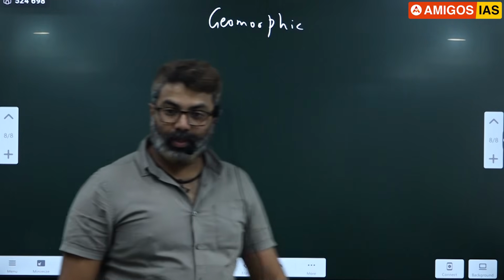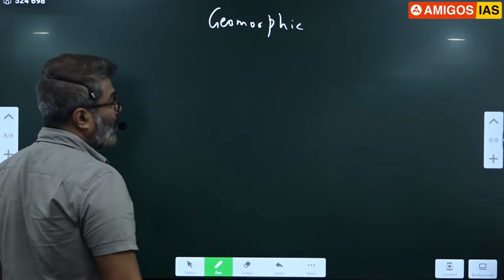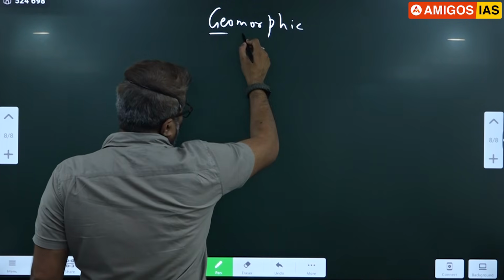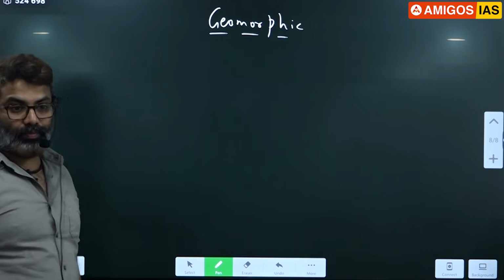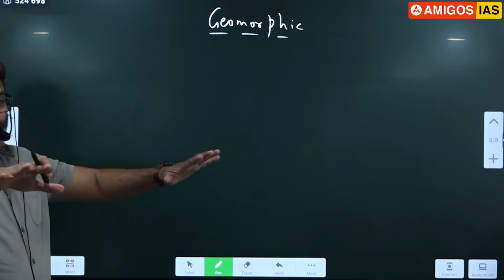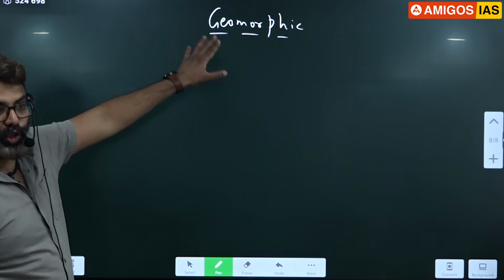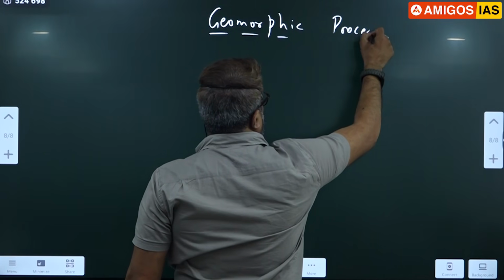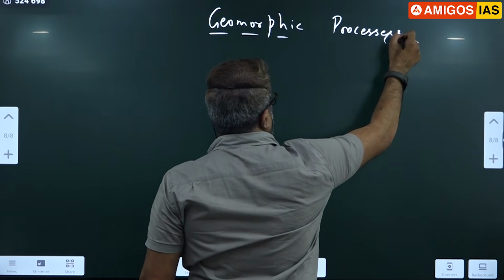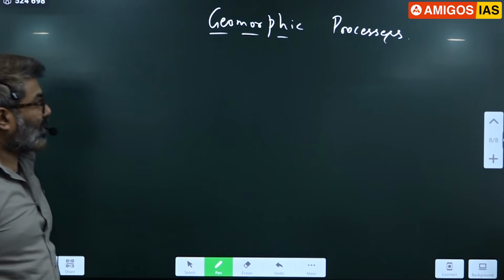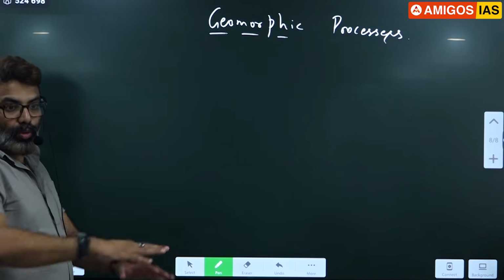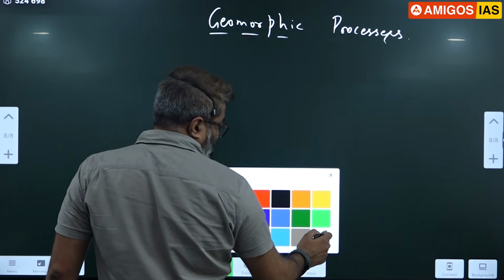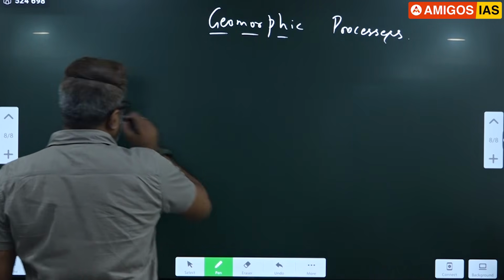Geomorphic. See, the word geo means earth. Here, morphic. Morph means structure or form. Okay, all the processes that take place on the earth can be summarized as geomorphic processes. See, on the earth's surface there are certain forces acting from below.